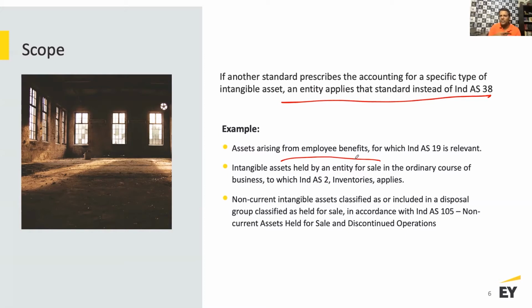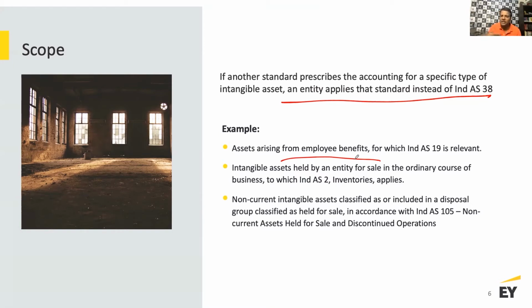But your business is buying and selling software. Because you're buying and selling software, that becomes an inventory for you. If it becomes an inventory for you, then you need to apply Ind AS 2, and you are not going to apply Ind AS 38 to determine when to recognize, how to measure, how to deal with the subsequent accounting. Do I need to amortize? You don't need to amortize if it is for trading purpose, or if you're a reseller, right?